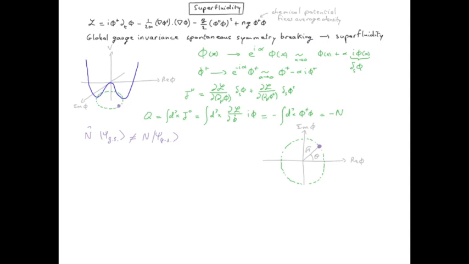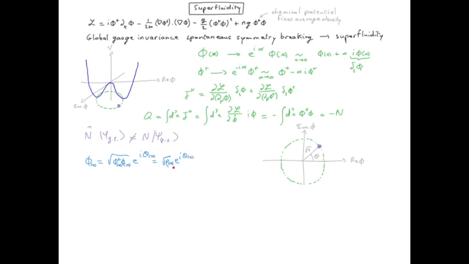So in the ground state, the amplitude of the field is the square root of the density, which is fixed by the chemical potential, but the angle is arbitrary. And indeed, we can show that if we fix this angle, we therefore don't know how many particles we have in the system. So to show that, we rewrite the Lagrangian in polar coordinates in the complex plane,